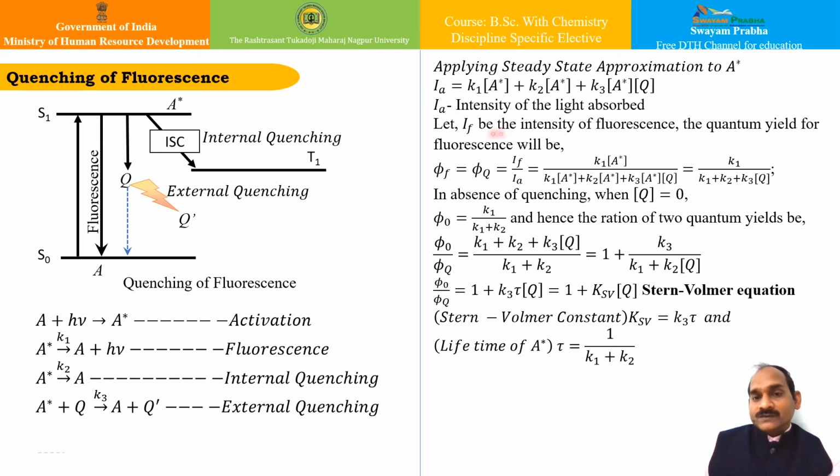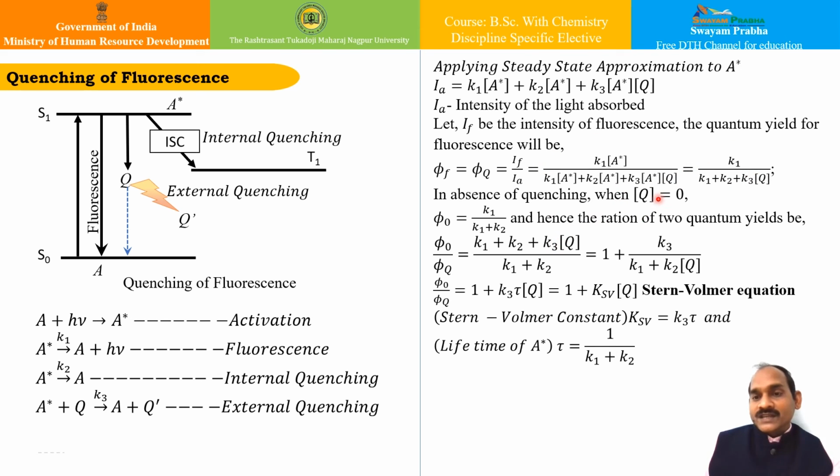If I say that IF is the intensity of fluorescence, then the quantum yield of fluorescence, phi F or phi Q, will be IF upon IA, where IA is the intensity of light absorbed and IF is the intensity of fluorescence. So if I go on with the kinetics, I can have this particular expression.